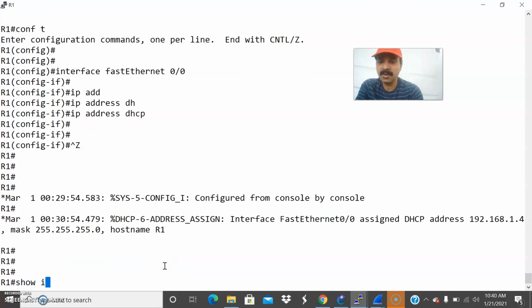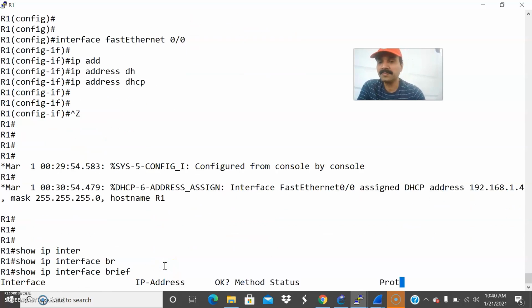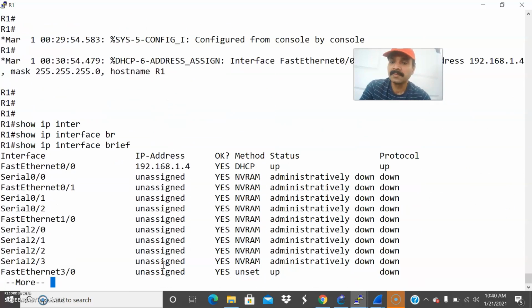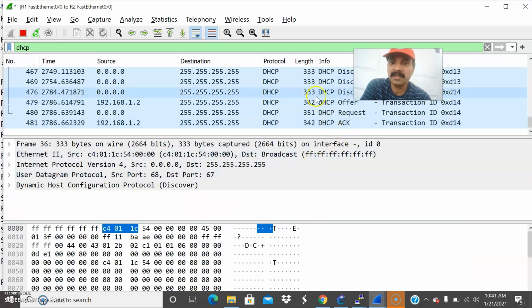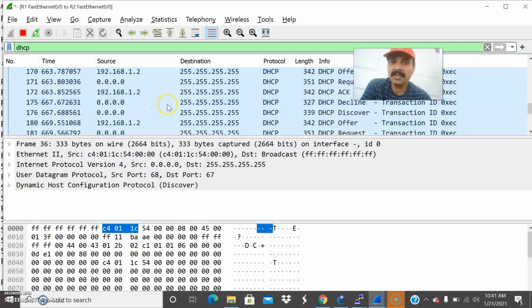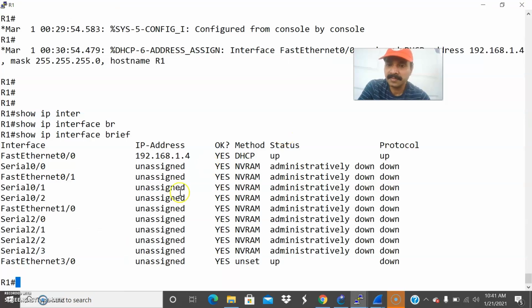So let us see show IP interface brief. You are able to see, right, FastEthernet got the IP address through DHCP. That is the purpose of issuing ip address dhcp. You can also check the process here. So you are able to see DHCP: it will send a discover and then the offer packet, after that the request and the acknowledgement. So these are the packet types of DHCP, right?